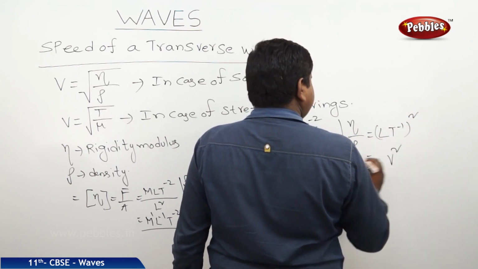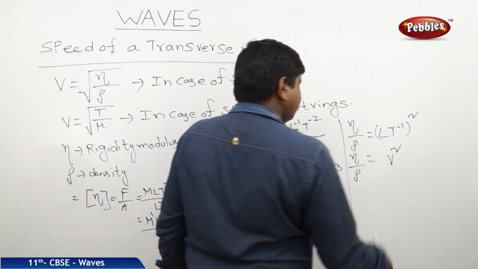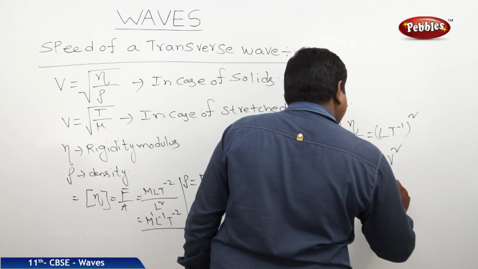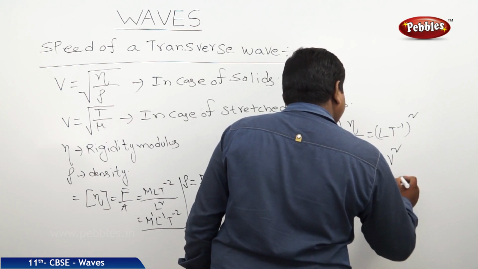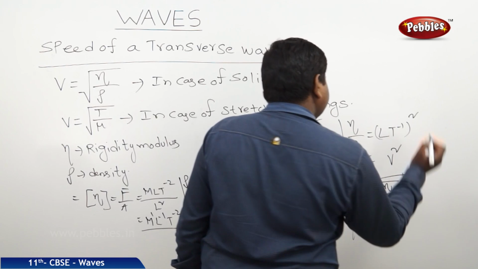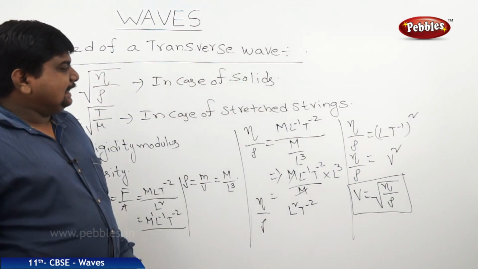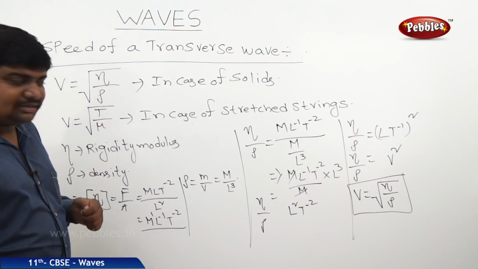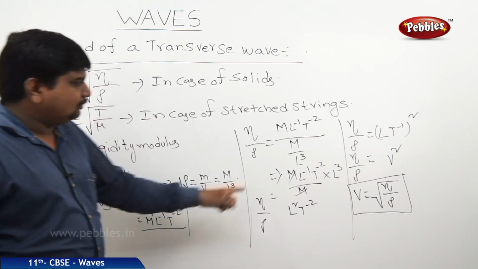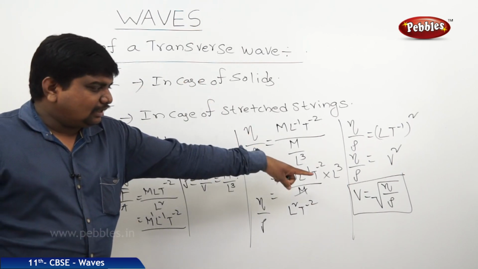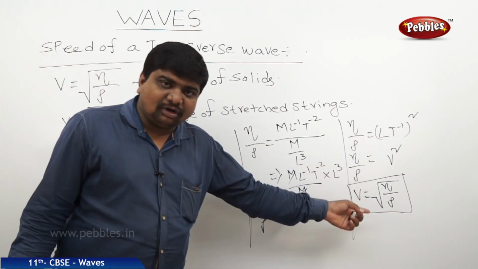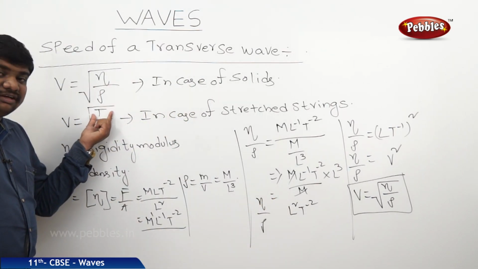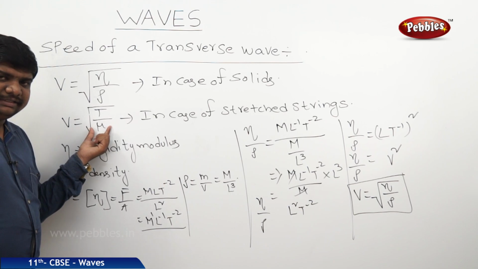Therefore, v square is equal to eta by rho, so v is equal to square root of eta by rho. So, in case of stretched strings, we can prove it is T by mu on the basis of dimensional formula. In case of solids, it is eta by rho, because solids have rigidity modulus and density. Stretched strings are under the influence of tensional force and linear density.